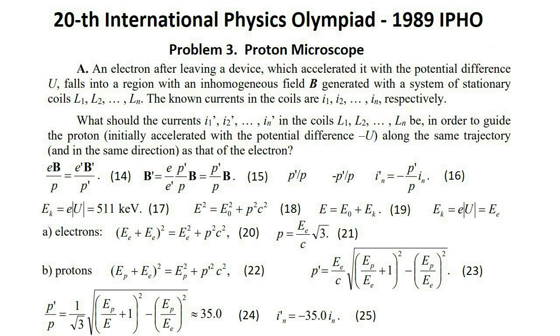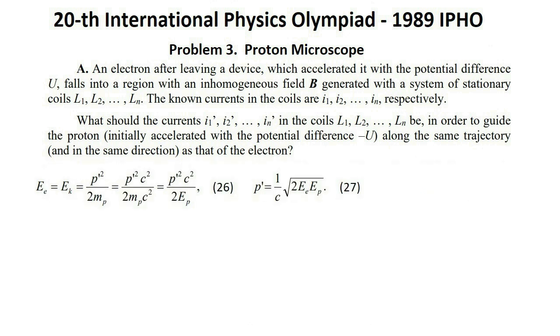It is worthwhile to notice that our protons are almost classical, because their kinetic energy Ek equals Ee is small compared to the proton rest energy Ep. Thus, one can expect that the momentum of the proton can be determined, with a good accuracy, from the classical considerations. We have formulae 26 and 27.